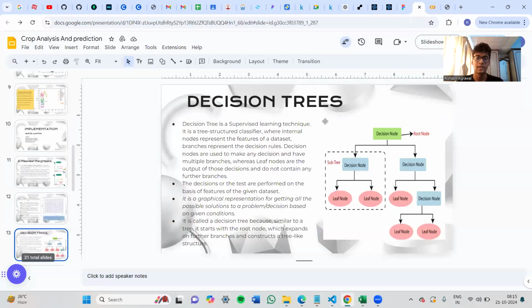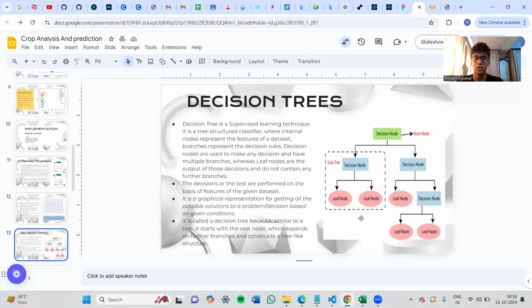Moving on, decision trees. A decision tree is again a supervised learning technique. It is a tree-structured classifier where the internal nodes represent the features and the branches represent decision rules. Decision nodes are used to make the decisions, whereas the leaf nodes are the output of the decisions. They will not contain further branches. The decisions or the tests are performed on the basis of the features. This is a graphical representation for getting all the possible solutions to a problem based on given conditions at each step. It is called a decision tree because, similar to a tree, it starts from the root node, expanding further branches and constructing a tree-like structure.